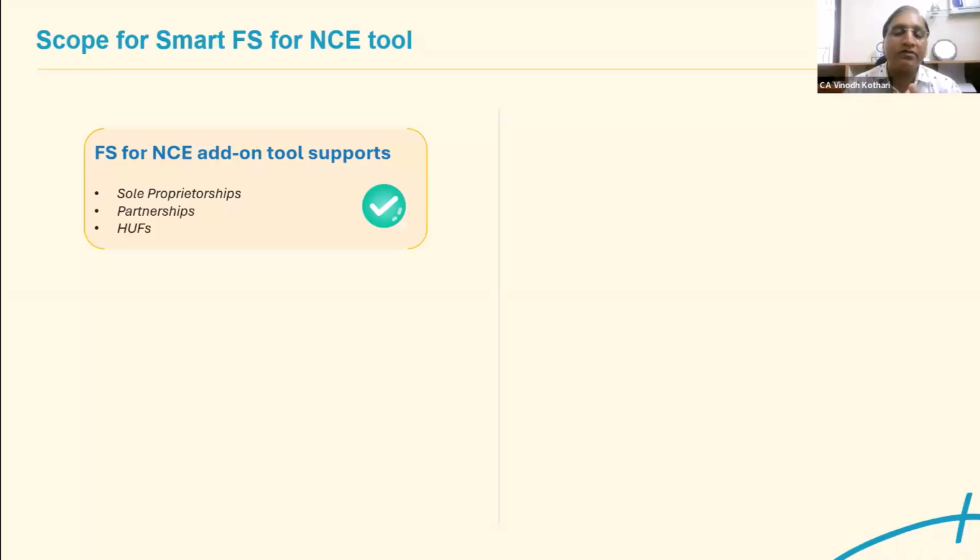So they have changed the approach. Instead of preparing the financial statements and audit report in Tally, they have created an Excel utility add-on and given it free of cost to the Tally users, subject to the condition that their Tally subscription is updated, and then only they will be able to use this format.